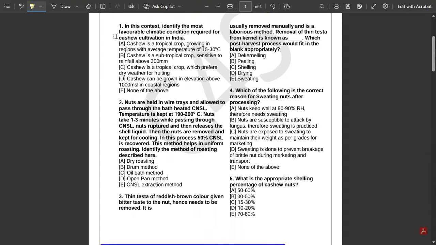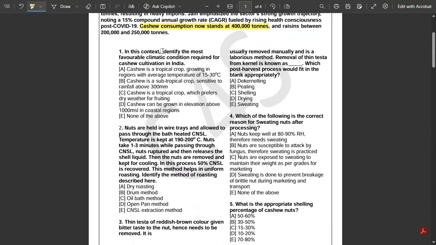So, what does the first question say? In this context, identify the most favorable climatic condition required for cashew cultivation. What does the first option say? Cashew is a tropical crop growing in regions where the average temperature is 15 to 30 degrees centigrade.